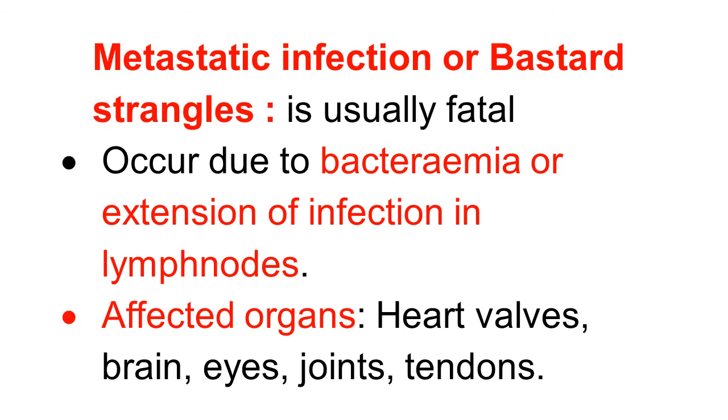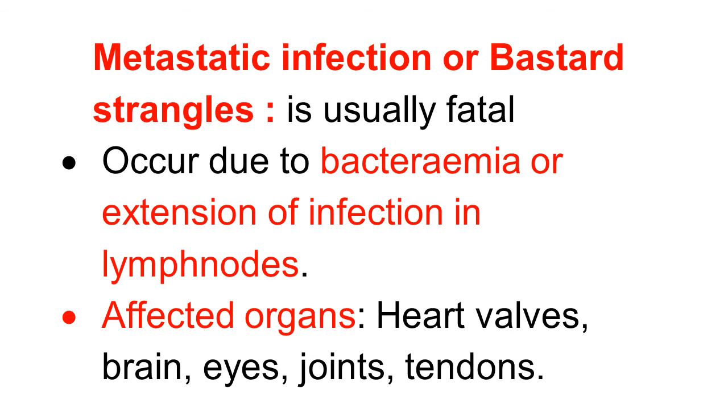We know that bacteremia or extension of infection in the lymph node, the infection reaches all over the body, and this infection again settles into various organs. The heart valve is important. It affects the heart valve, resulting in heart failure.